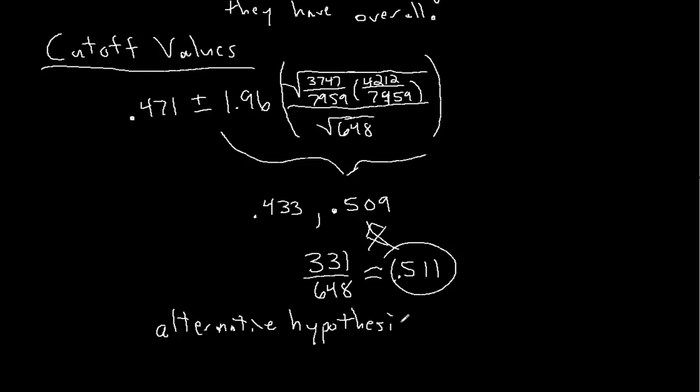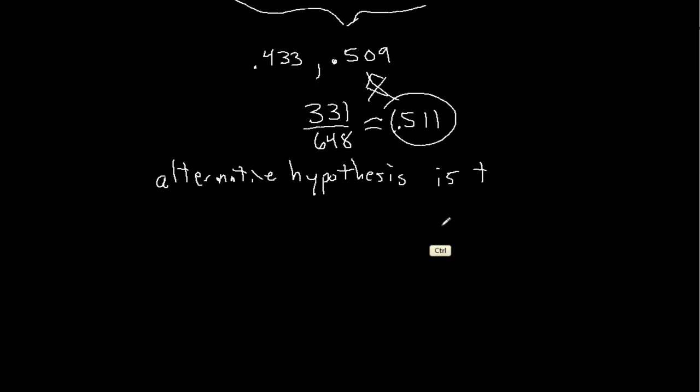And I'm saying it differently every time on purpose, because there are different ways to say this, but it's the same idea. So the alternative hypothesis is supported. In other words, the difference is statistically significant.